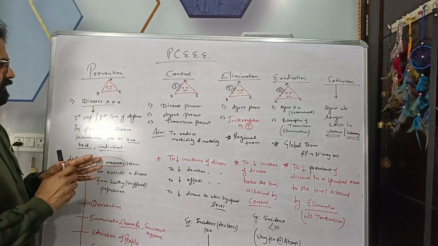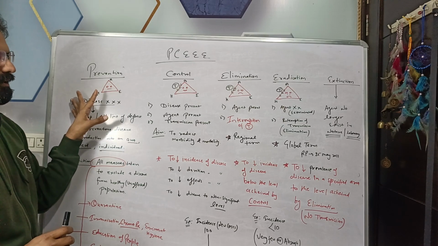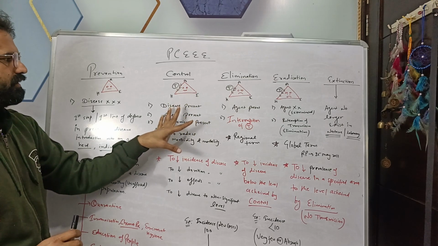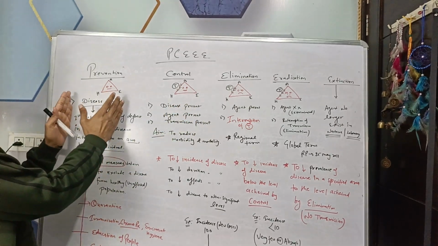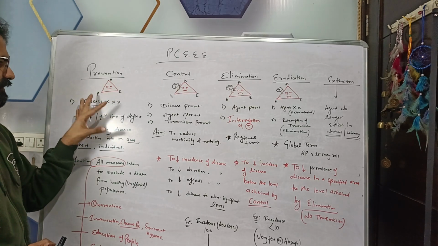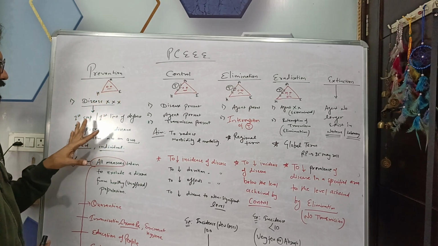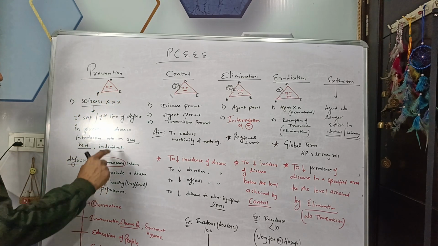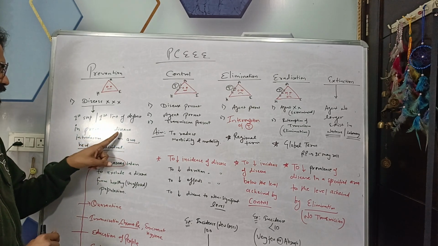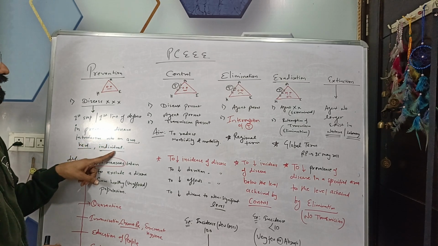So first is the prevention. In case of prevention, disease is not present. Here in case of control, disease is present. So first we'll see prevention. Disease is not present. The meaning of this is that prevention is the first step or first line of defense in preventing the disease entry into an area, herd or an individual.